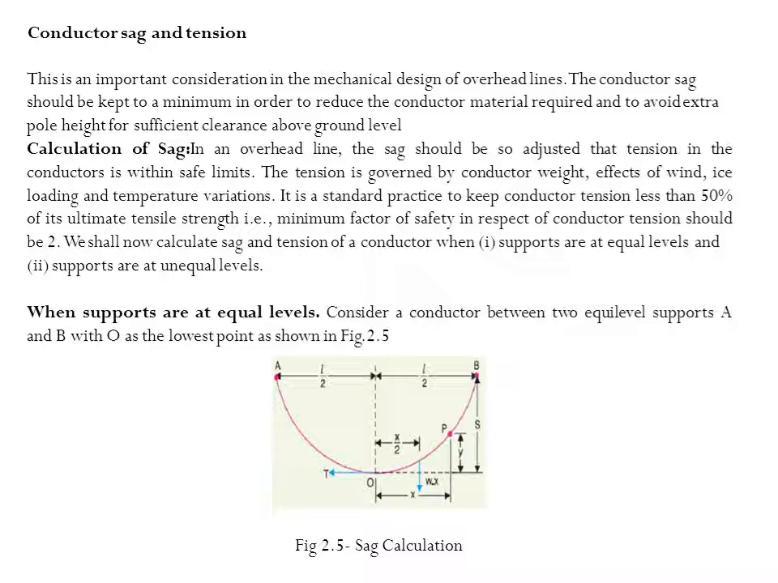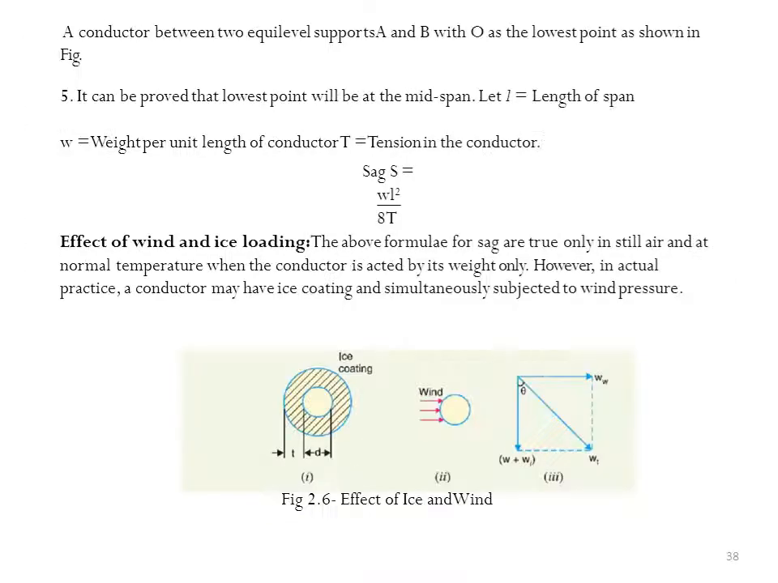A and B are equi-level supports, with one side A and another side B, and O is the lowest point. Consider l as the length of span between A and B, w as the weight per unit length, and T as the tension in the conductor. Then sag is given by wl square by 8T.